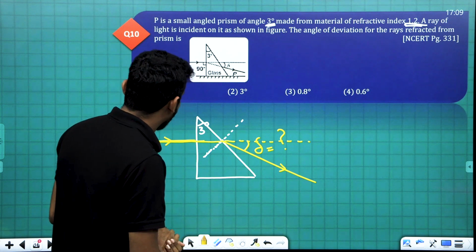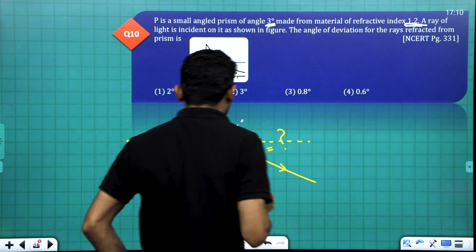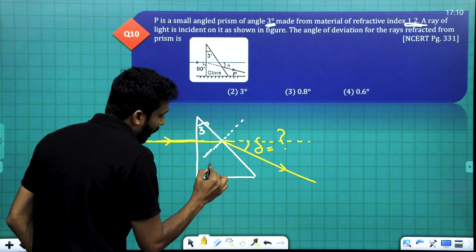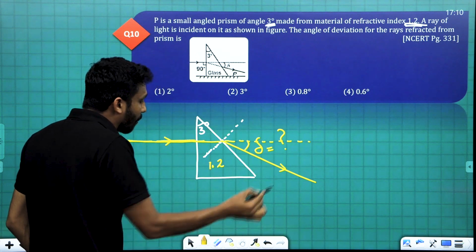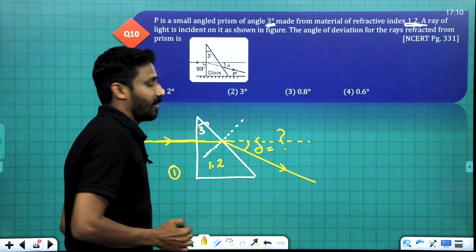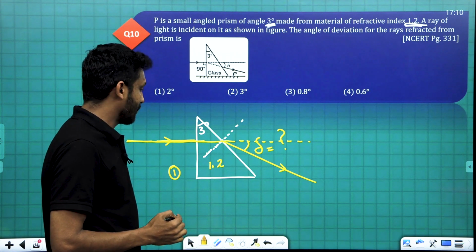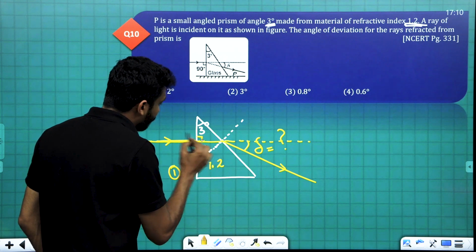Now, the refractive index of the material is given as 1.2. This prism has a refractive index of 1.2, and we take the surrounding medium as air and its refractive index as 1. Now, here the angle is 90 degree.